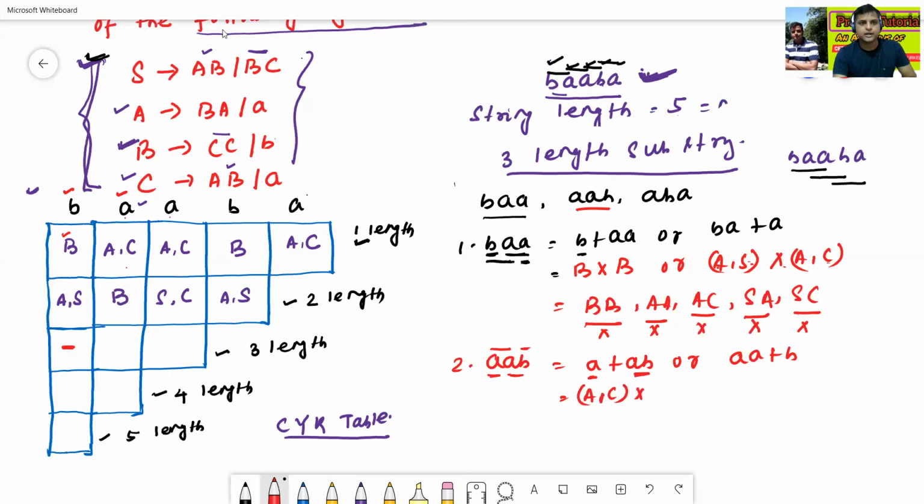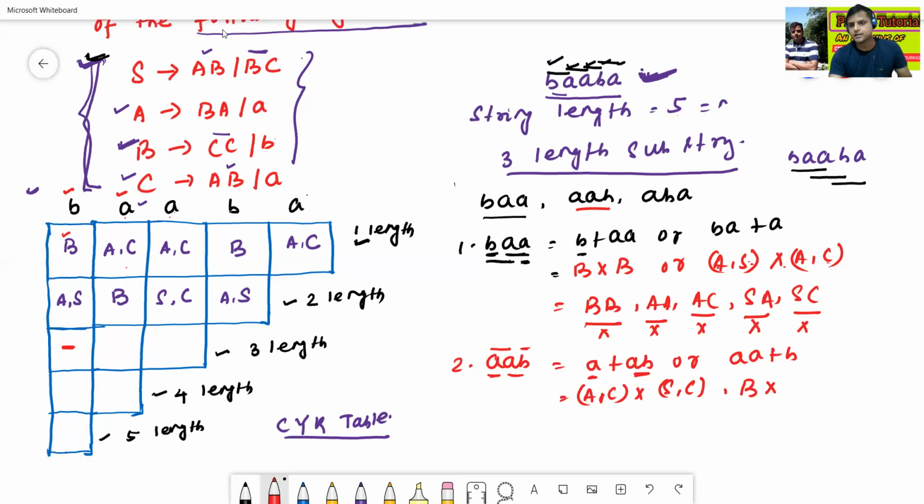Then AB. How to get AB? Here A, B. Then take the cross product. Then draw like this. AB means SC, S comma C. Then AA. Here A means A, which is nothing but B.